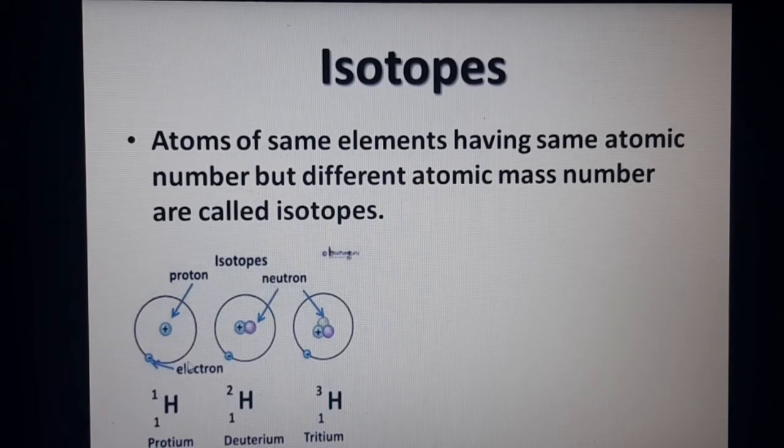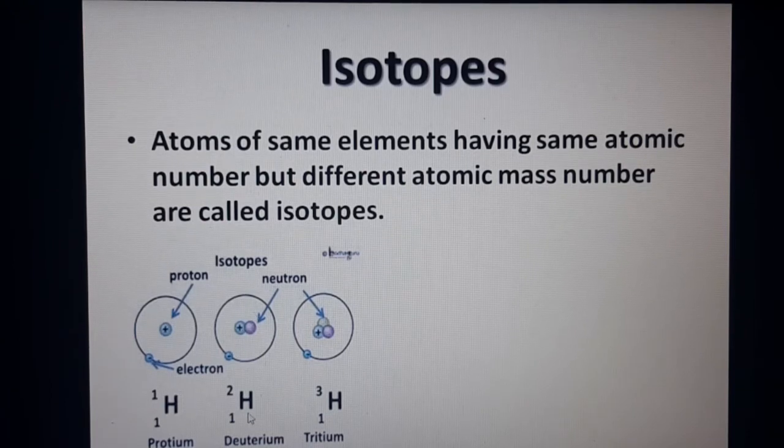They have written 1. If you take the second hydrogen atom, the number of protons is 1, so we have to write 1 at the bottom. That is the atomic number. But at the top here, it is written 2. Why is it written 2? Because this atom contains 1 proton and 1 neutron. So they are adding proton plus neutron to become 2. This is the mass number of this atom.